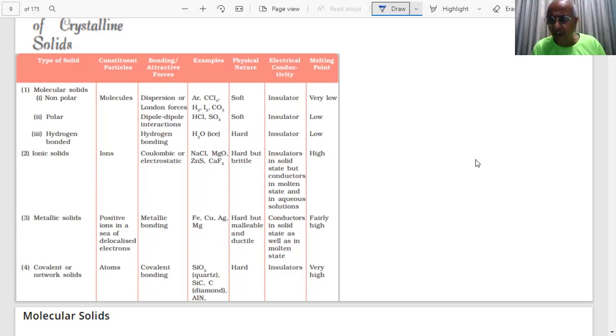We will find how much memory you have, students, and how much material there is. It is not only chemistry. You have chemistry, physics, five subjects, students, and what type of mind you have. Therefore, students, it is important to finish and revise the course so that we can give the best of the best performance in the exam. That is why you must continue to work each and every day.